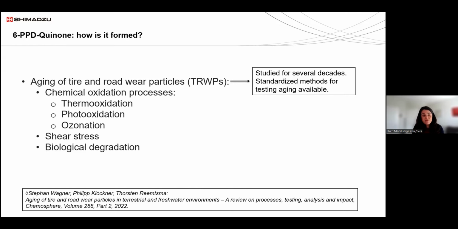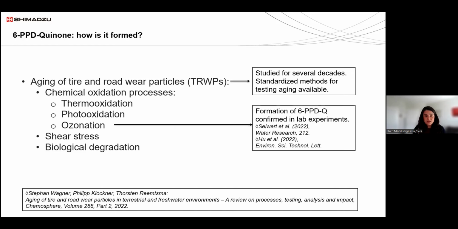So the three main processes listed on the screen are going to be happening with different degrees of impact while the particles are moving from the road to the runoff. When they get into the soils, when they get into the surface water, the different processes are going to be more or less relevant in the formation of different chemicals from the tire wear particles.